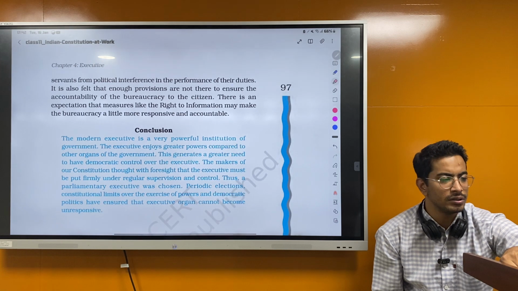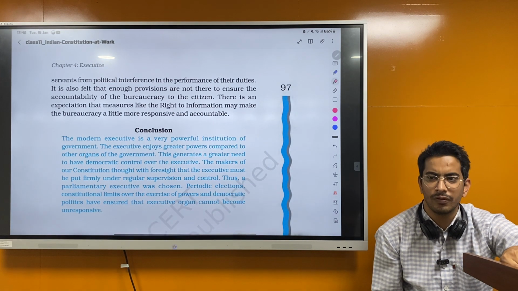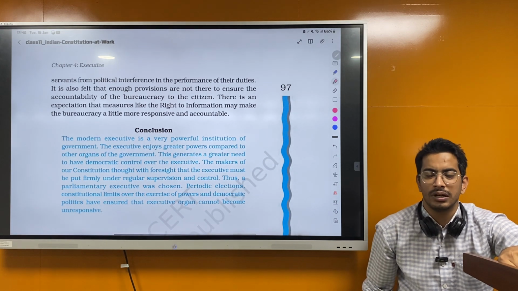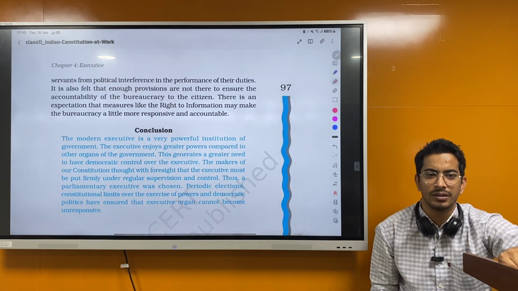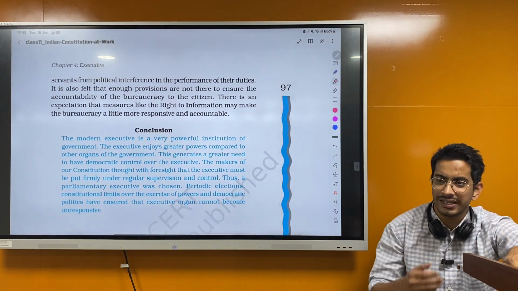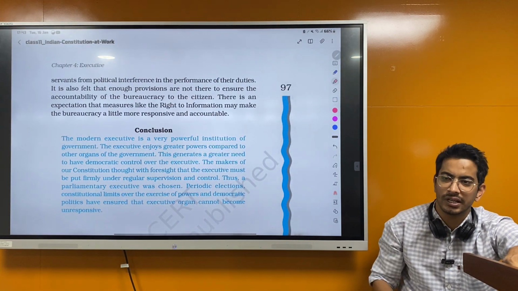So there were many reforms for the bureaucracy. So in that, they had mentioned that 3 years of tenure, fixed tenure, should be provided, so that less political interference can be seen. But that has not been fulfilled. Like 3 years, if a bureaucrat stays at a place, he can do a lot of changes. He can bring a lot of changes.